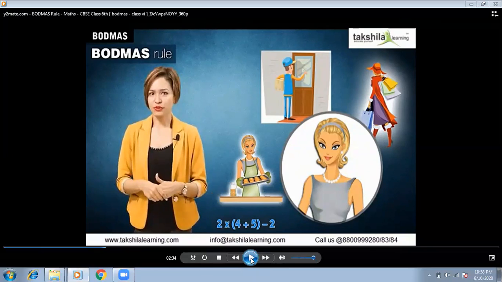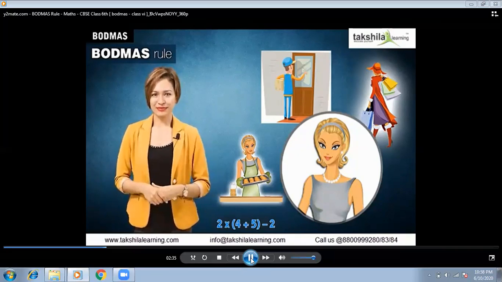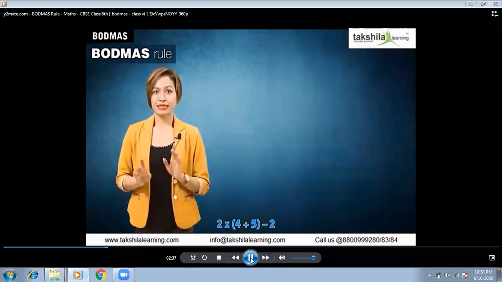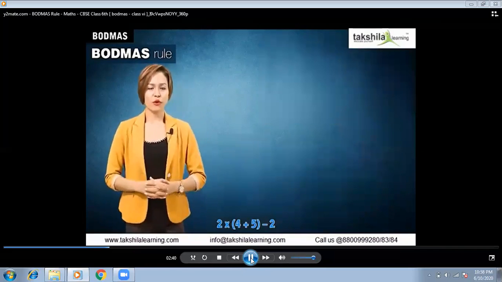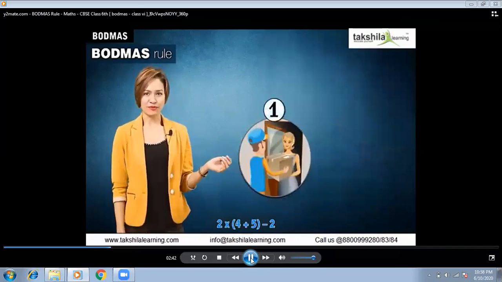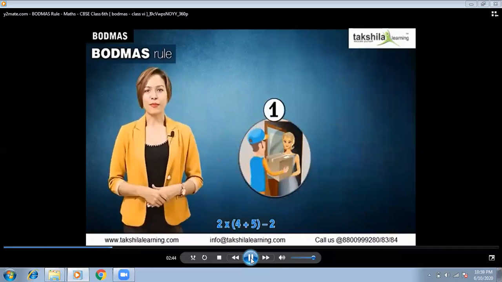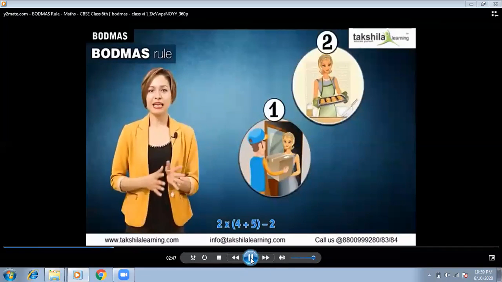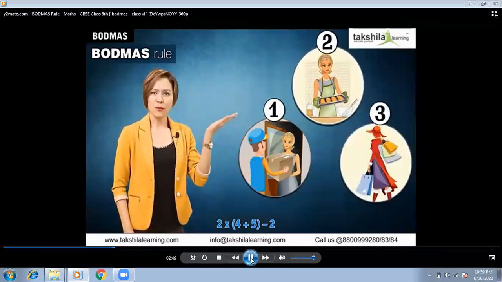Obviously, someone is knocking at the door, so you will open the door first. Then you will prepare your lunch. Obviously, that is necessary because you have to eat that lunch today at lunchtime. And the things you want to buy for tomorrow, that task you will do last. So in this way, you are going through some steps in a proper order. What will you do first? Yes, it's obvious. First of all, you will open the door. Then you will prepare lunch. And then you will go to the market.